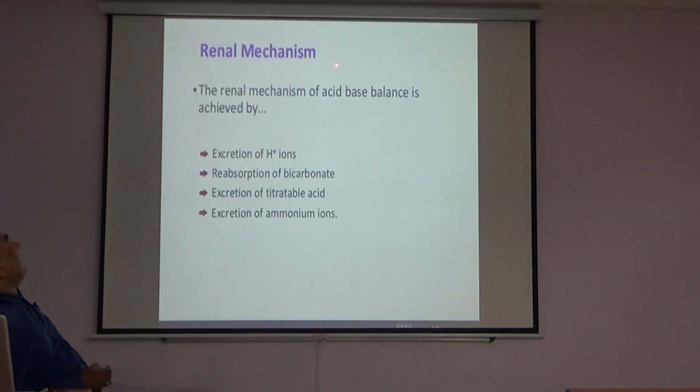Renal mechanism of acid-base balance. The renal mechanism of acid-base balance is achieved by excretion of hydrogen ion, reabsorption of bicarbonate ion, excretion of titratable acid, and excretion of ammonium ion. So these four things occur in the renal mechanism.